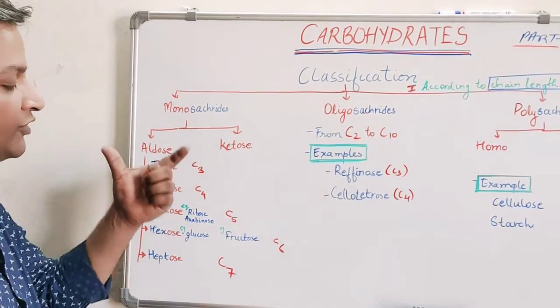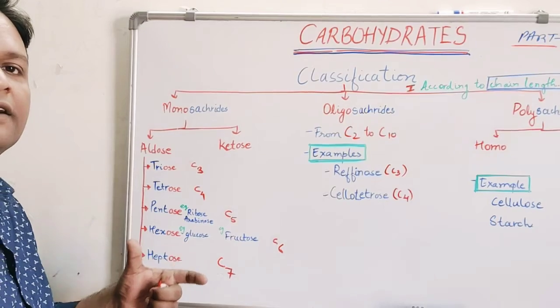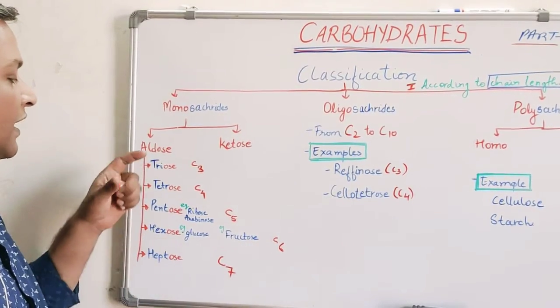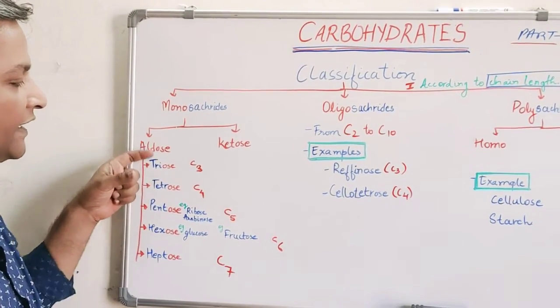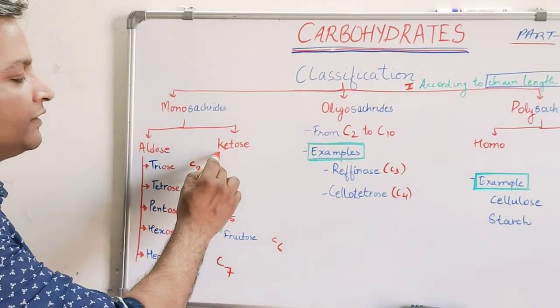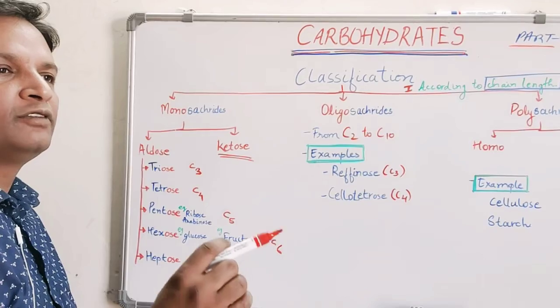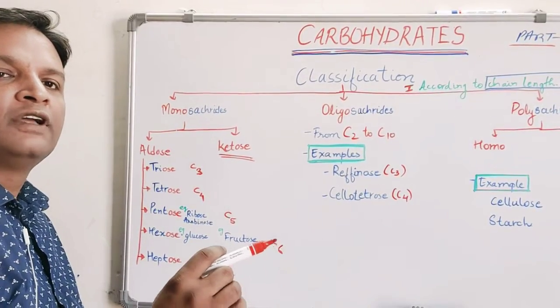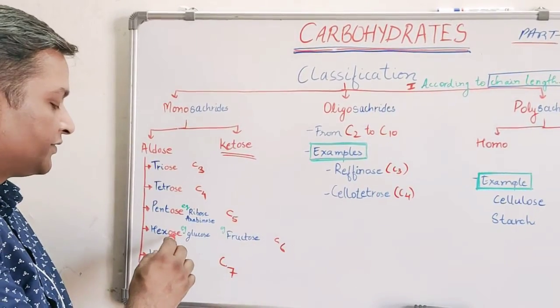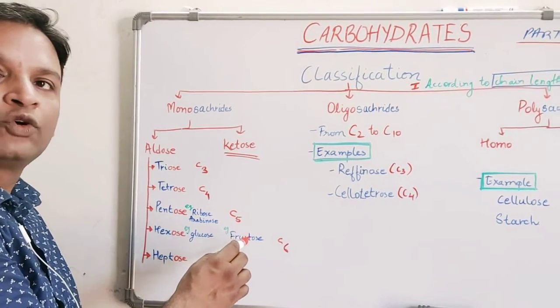Mainly it is on the basis of the number of carbons in the chain, and mainly these contain the aldehyde part. Similarly, we can also have monosaccharides which contain a ketone, and the main example of this 6-carbon ketose is fructose.